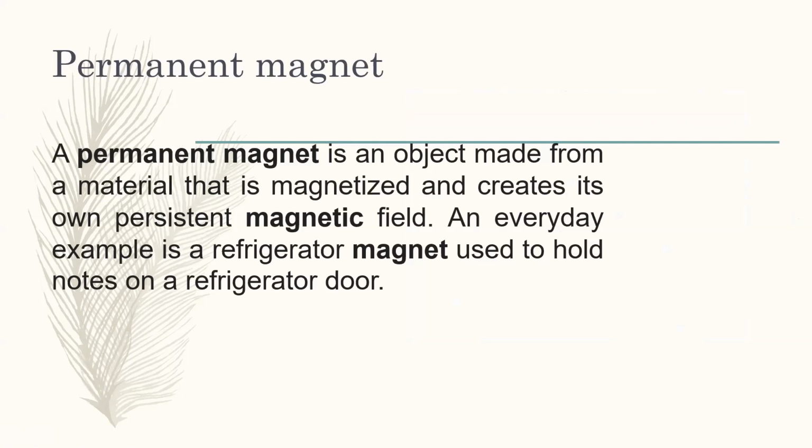And an everyday example is a refrigerator magnet used to hold notes on a refrigerator door. Most of you use a magnet on the refrigerator door from which you can hold some notes or some recipes, and that is a so called permanent magnet, because it is our common observation that those magnets will not lose their magnetic property.